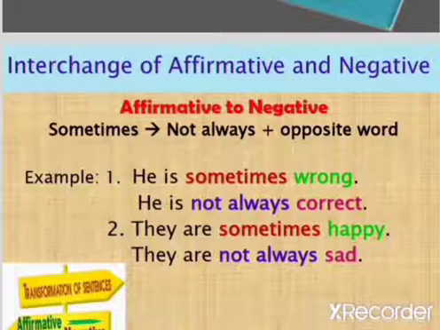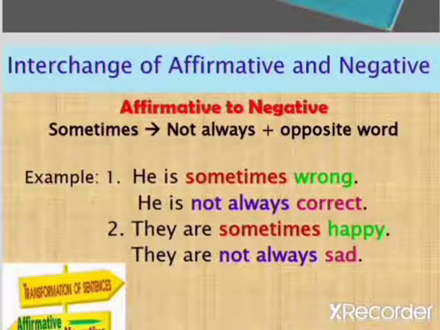So here we can transform it by using the words not always. He is not always correct. This is the exact negative sentence for the affirmative sentence. He is sometimes wrong. In order to get the exact meaning, an opposite word is also used here.